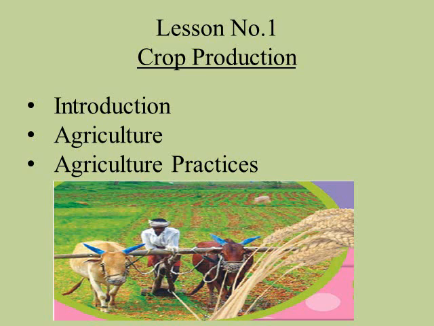All of you know that different plants have different requirements. For example, the paddy crop requires a lot of water, while cactus needs very little water to grow. Apple thrives in cold climate conditions, while grains and cereals grow well in specially prepared fields in the plains. So before planting any crop, we should know the requirements of that crop. That means what kind of soil they require, the amount of water and all. This is all about the introduction.